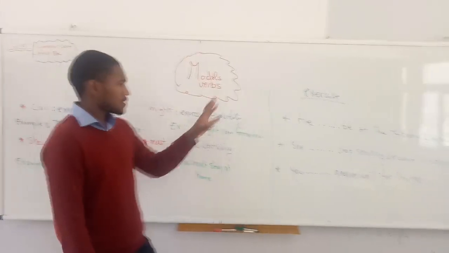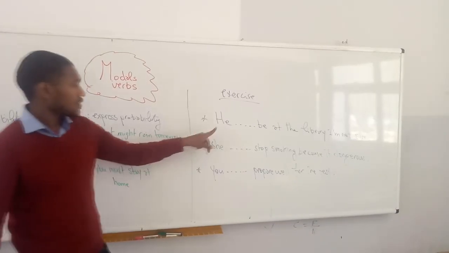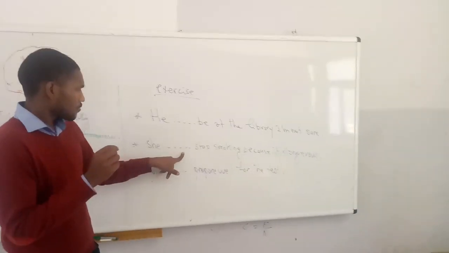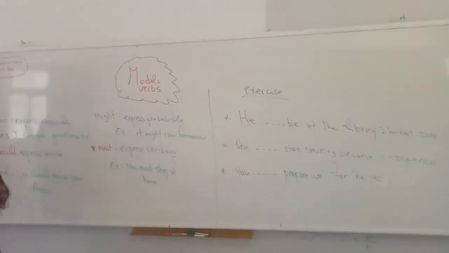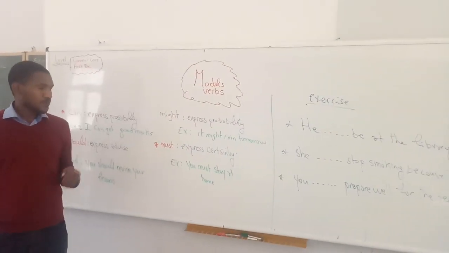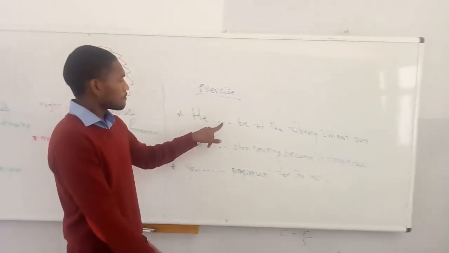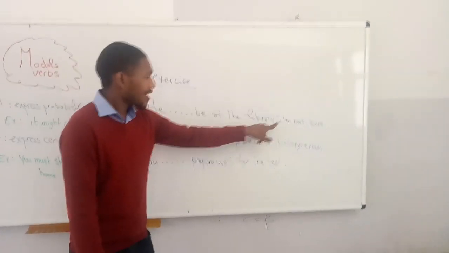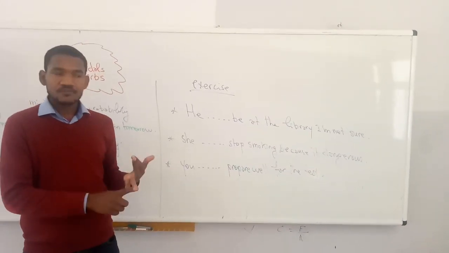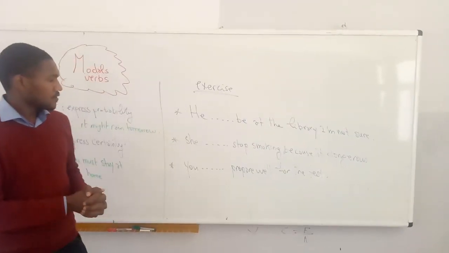After that, I have prepared another example, an exercise that is totally important. You need to fill in the blanks with the right modal verbs. So try to do this exercise at home. First of all, pay attention to all those examples and then give me the answers. Number one: he, the guy, be at the library, I am not sure. What are you going to say? Are you going to say he can? He might? He should? I don't know. So you try to use the correct modal verb.